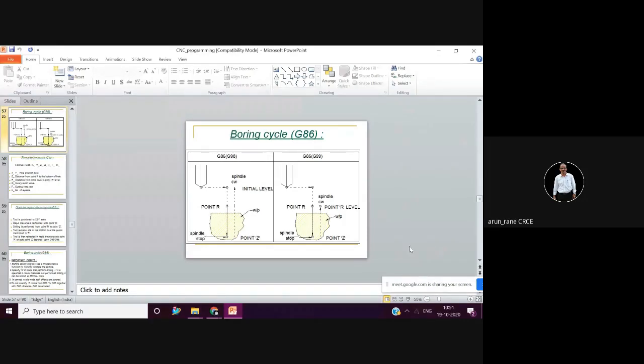Then why like this? Because if you are retracting the boring tool in the same position, then it will cut a groove, a line. So for that, you have to retract this boring bar a little away in x negative direction by 1 mm, so that now the tool is not in contact with the bore.